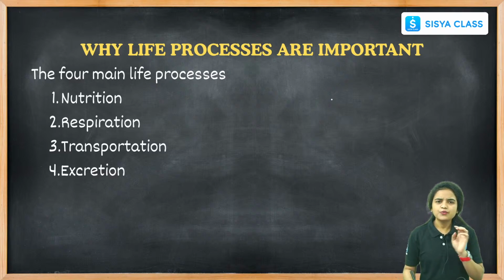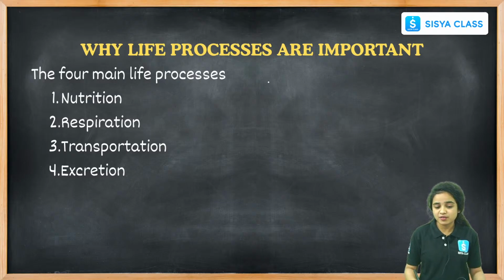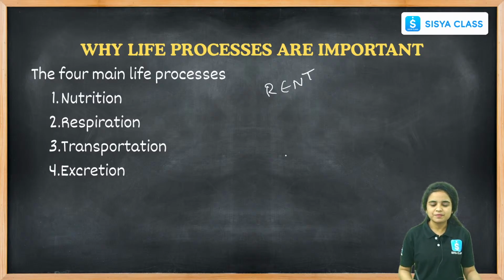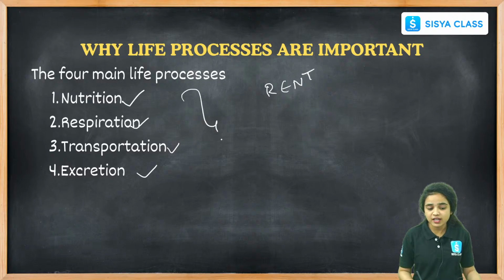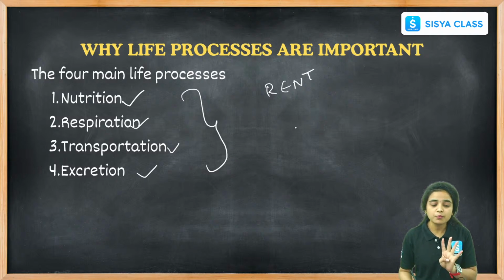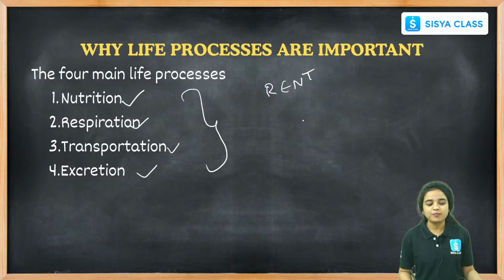There are 4 main life processes that happen in every living organism. What are the 4 main life processes? We remember the code. What is the mnemonic that we learned? Rent, right? R stands for respiration, E stands for excretion, N stands for nutrition and T stands for transportation. These are very important life processes that happen in every living organism. Okay students, remember it is very important. The 4 fundamental life processes are nutrition, respiration, transportation and excretion.